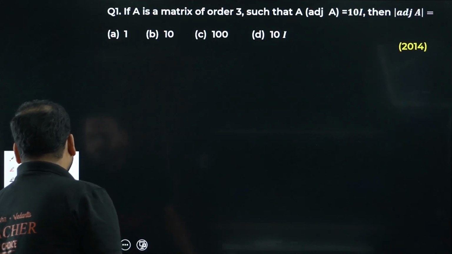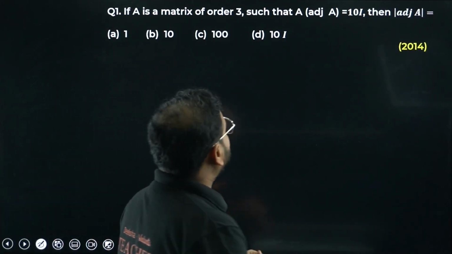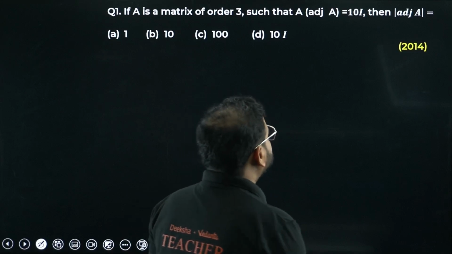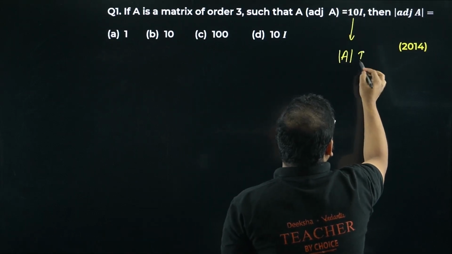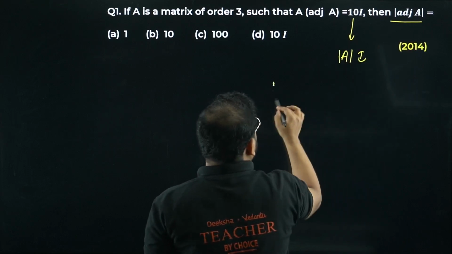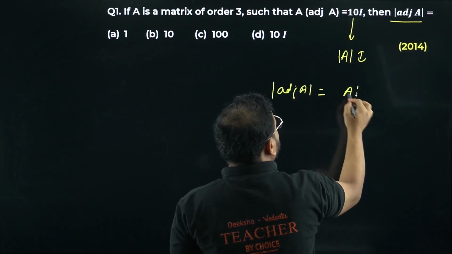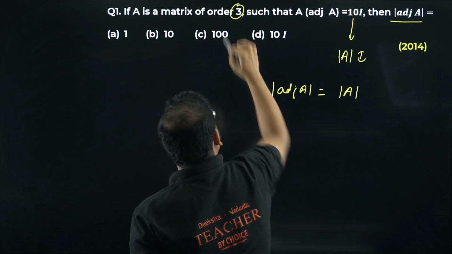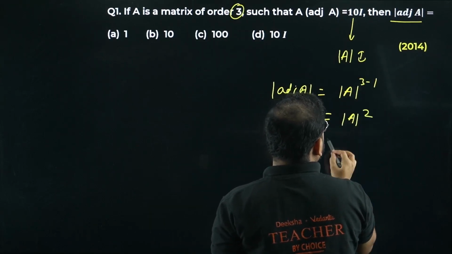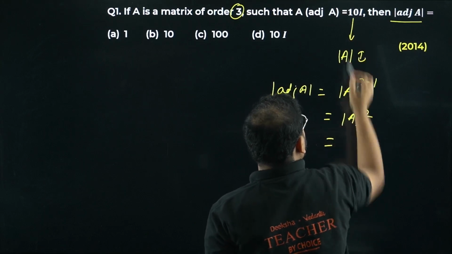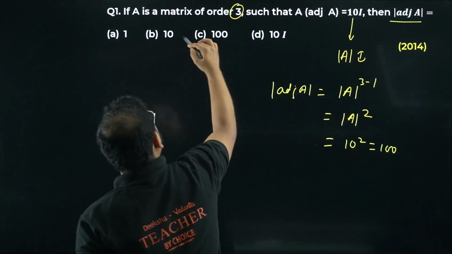So you have question number 1. Have a look. If A is a matrix of order 3 such that A adjoint A is 10I, we know this property: adjoint A is given by determinant of A times I. Hence we can write the determinant of adjoint A will become determinant of A to the power 3, and 3 minus 1 will become determinant of A to the power 2. So you can compare here, you'll get 10 squared, hence 100. Hence 100, option C.